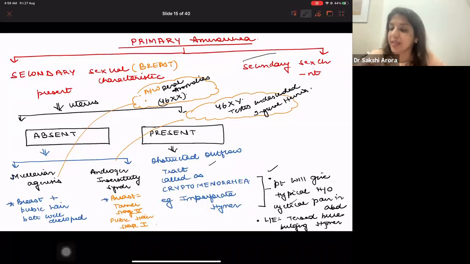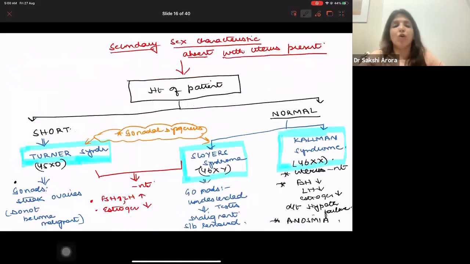Now comes the second category. Second category is if a female is coming to you with primary amenorrhea with absent secondary sexual characteristics. Now, whenever a female comes to you with secondary sexual characteristics absent, in all the conditions which we are going to discuss, uterus will be present, right?